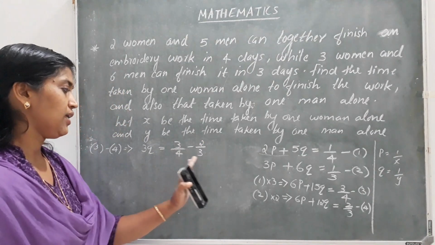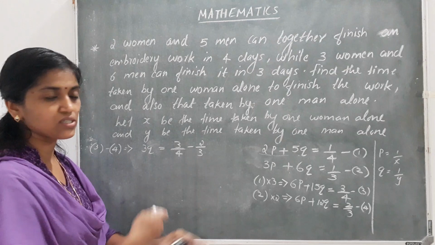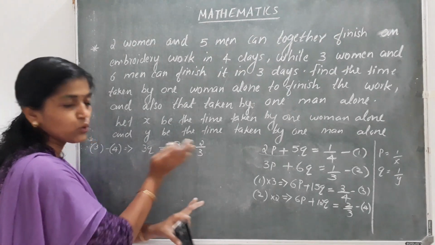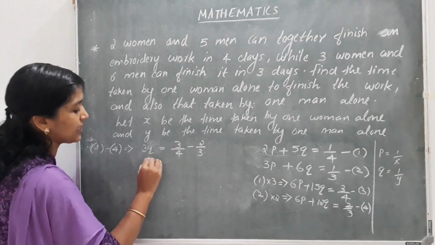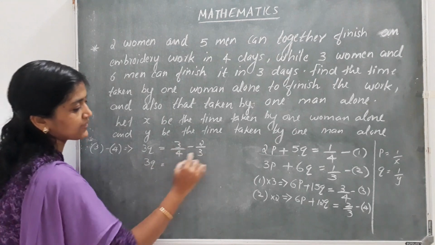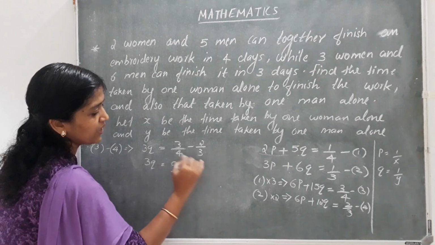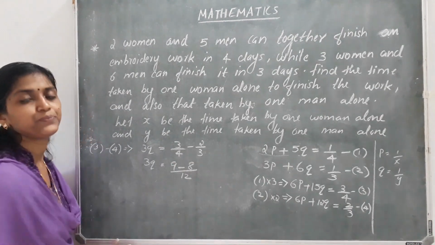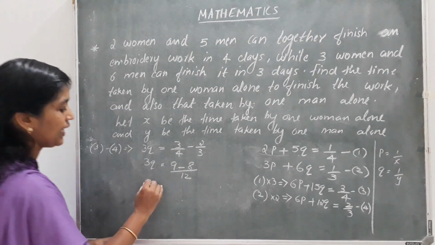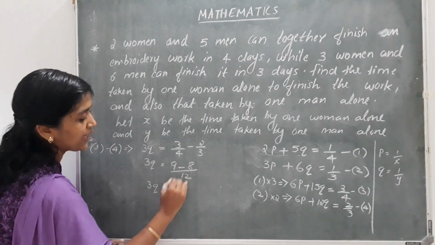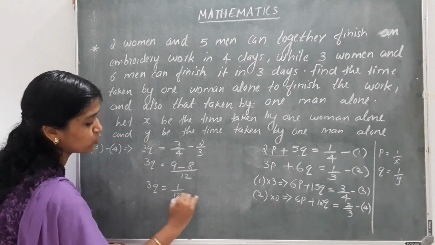To do the calculation, again you have to take the LCM and do the subtraction. So we will get 3q is equal to 3 3s are 9 minus 4 2s are 8 by 4 into 3, it is 12. Clear? So we will get 3q is equal to 9 minus 8, that is 1 by 12.